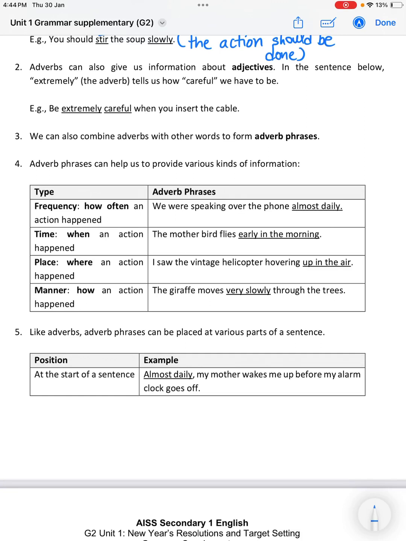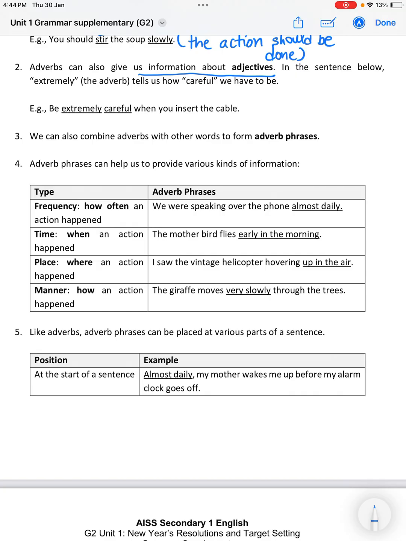So in this sentence, adverbs can also give us information about adjectives. In the sentence below, the word extremely tells us how careful we have to be. So let's take a look at this sentence. Be extremely careful when you insert the cable.